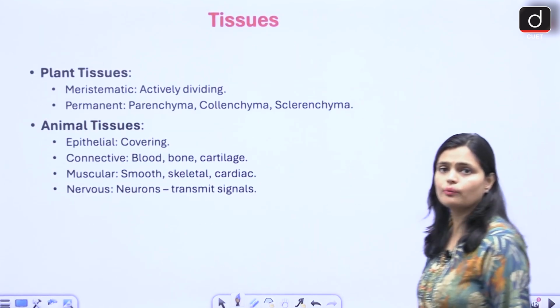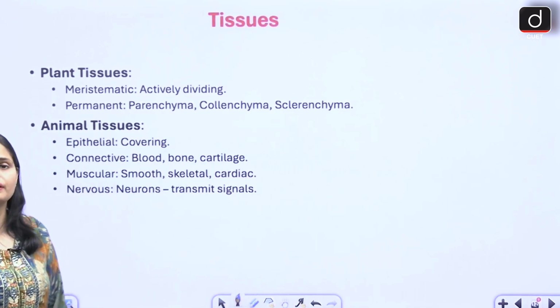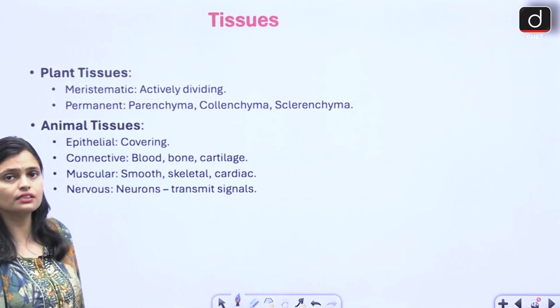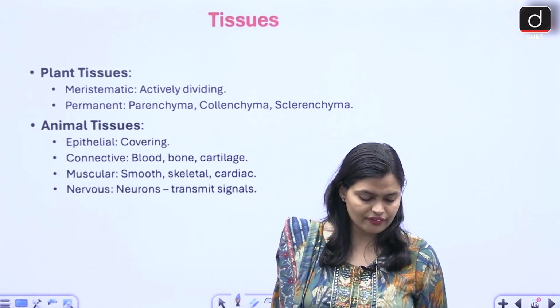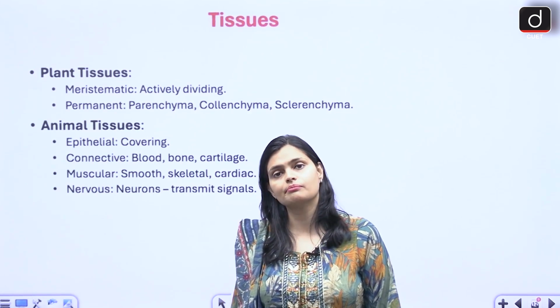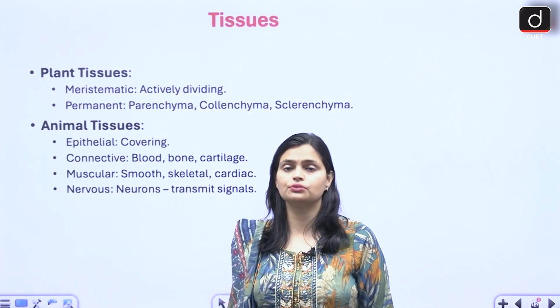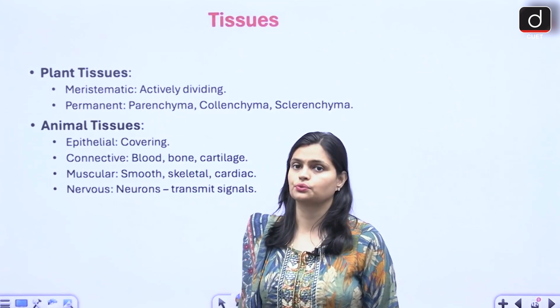Next part of our topic is tissue. So I hope cell is clear. Now what happened? Whenever the cells combine together, they form tissue. If plant cells combine together, they form plant tissue. If animal cells combine together, they form animal tissue.